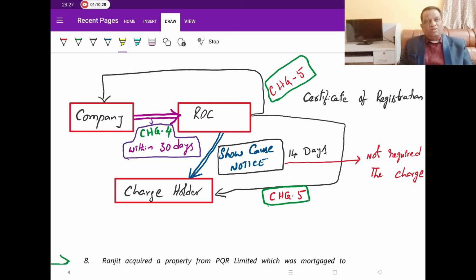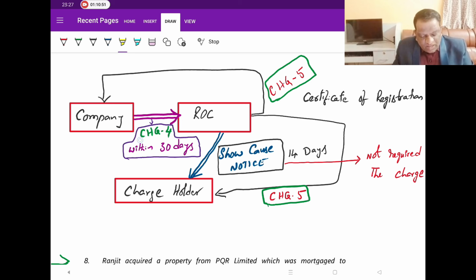Because the company's problem is, as long as the registration is live in the MCA portal, it is registered as a charged asset, and nobody is going to buy. So that is where the satisfaction of the charge would come into the picture. Now you look at it. In this case, the company wants full payment of the debts, whatever they have borrowed.